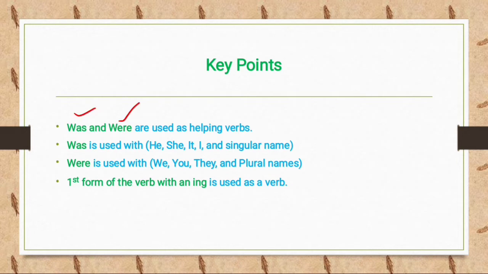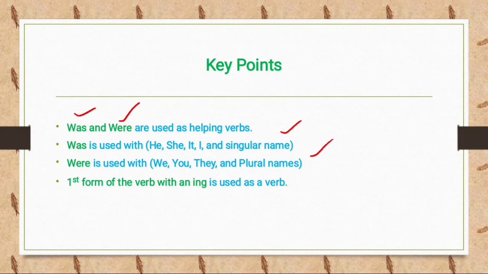Was and were are used as helping verbs. Every tense has its own helping verb. Like past indefinite tense helping verb is did, the same past continuous tense helping verb is was and were. Was is used with he, she, it, and singular names, means was is used with these 5 subjects, and were is used with we, you, they, and plural names.